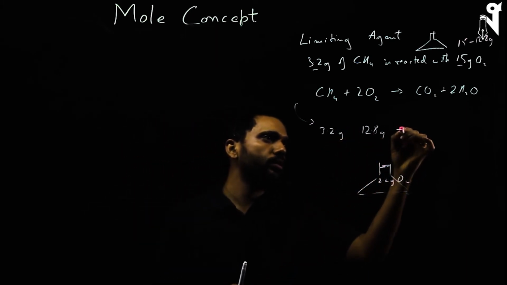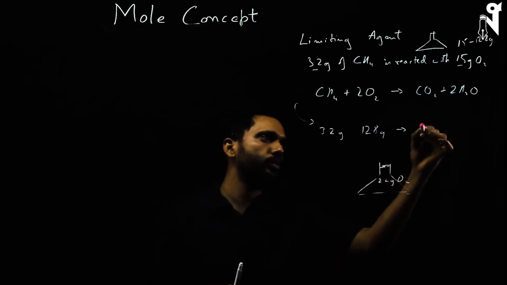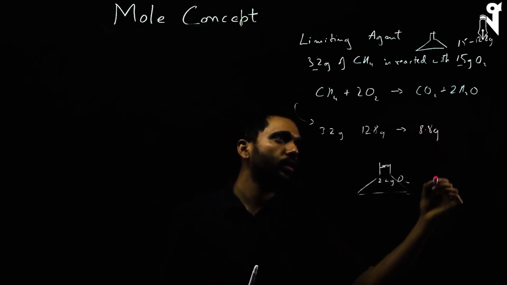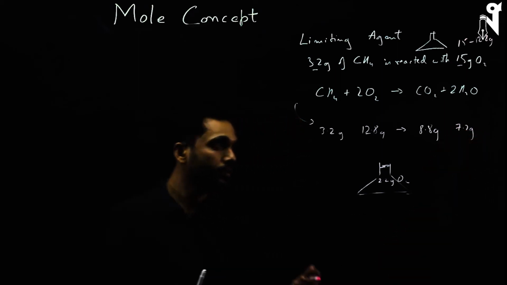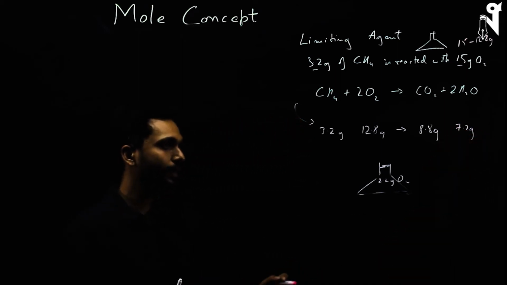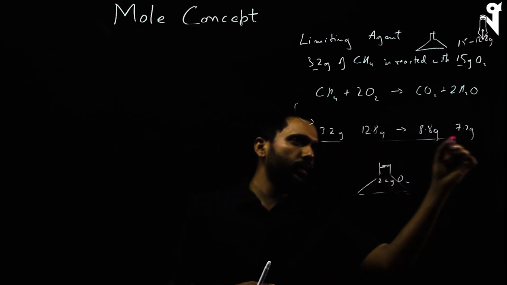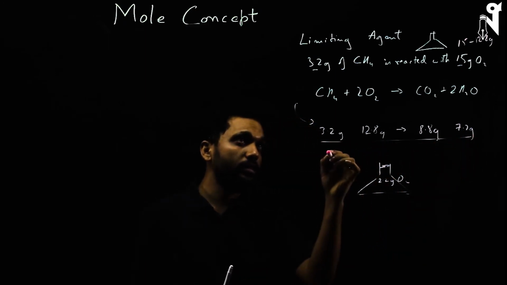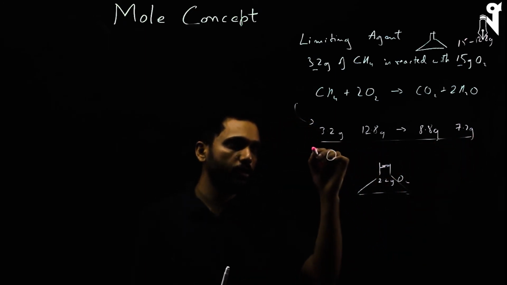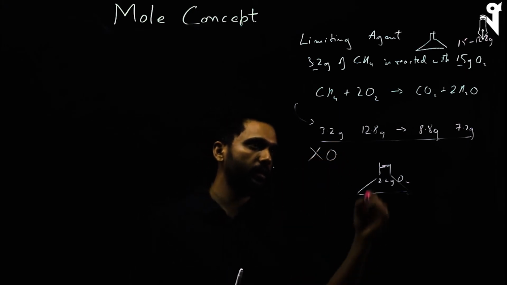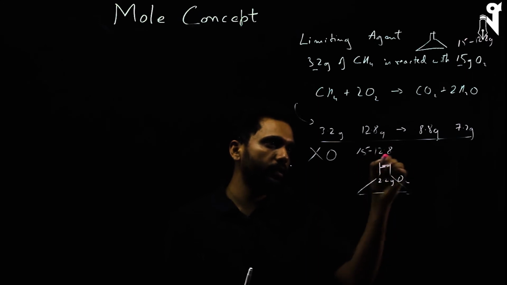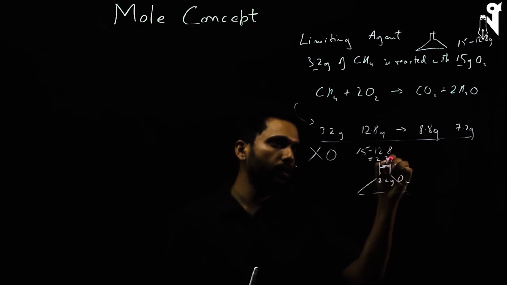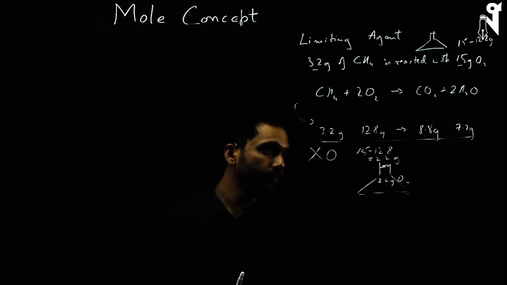And what is produced is what 3.2 grams of methane would have produced, which was 8.8 grams of carbon dioxide and 7.2 grams of water. So ultimately in the vessel you have 0 methane. It has all finished off. Nothing is remaining. You have 15 minus 12.8, which is 2.2 grams of oxygen.